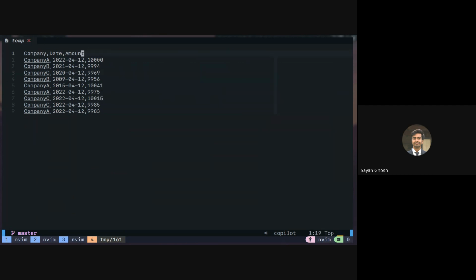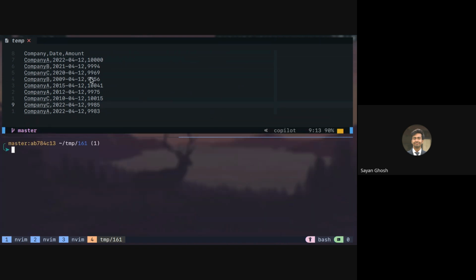So if I have something like this, and these are the dates. All right, so how do we now match all those whose year is less than 2022 and the amount is less than 10,000, using grep? Yeah, so we have to use regex. So what will the regex look like?